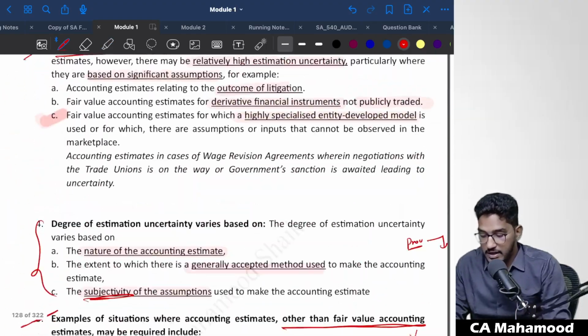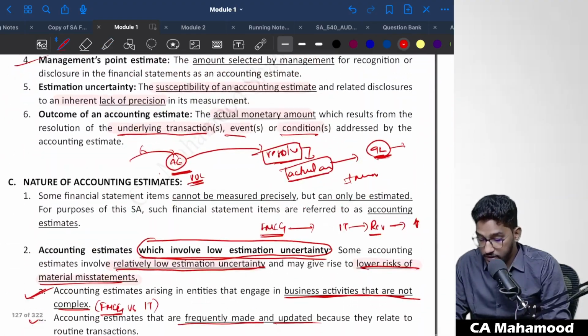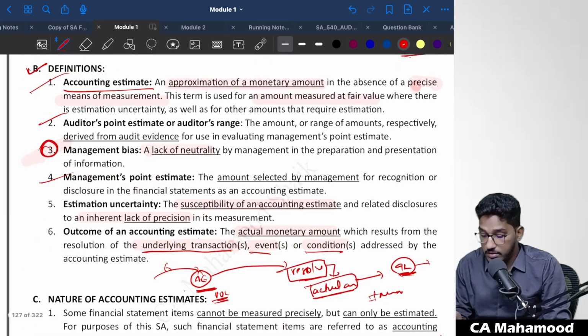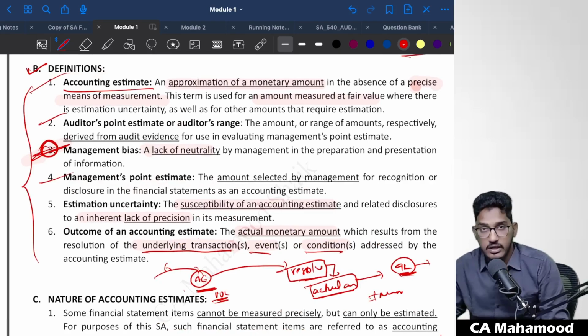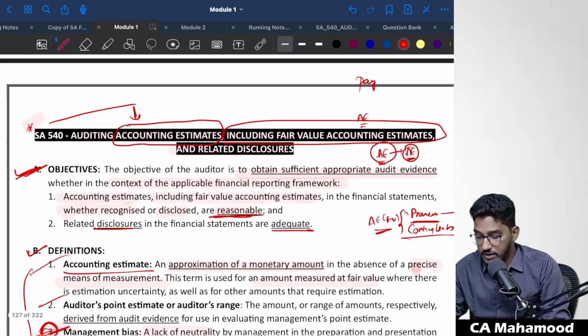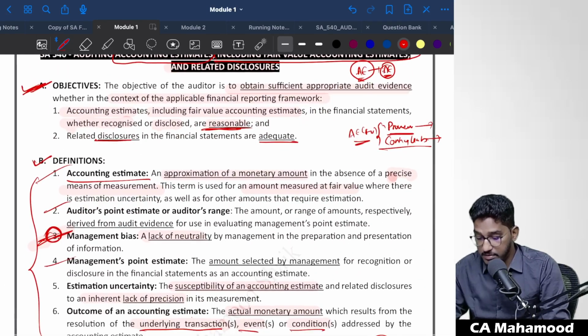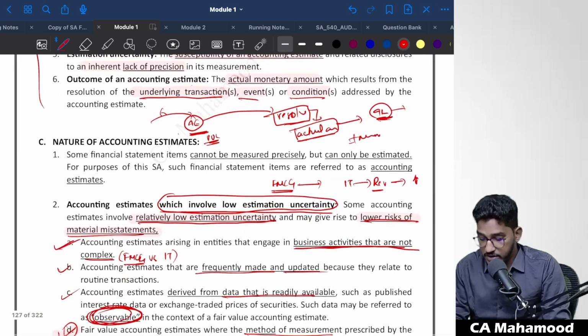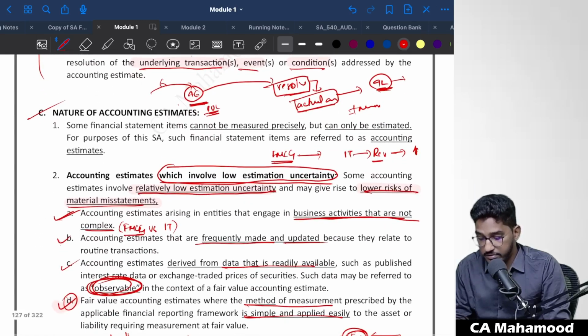So this is what we have seen regarding accounting estimates and management bias. With this, all the definitions we are done. So let us see what else we are having as pending. Objectives we are done, definitions we are done, nature of accounting estimates we have seen.